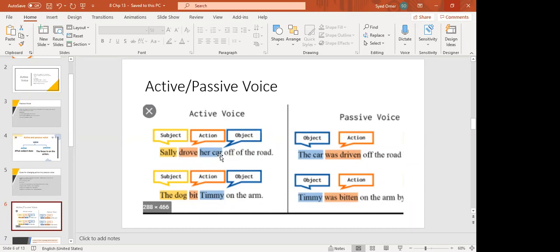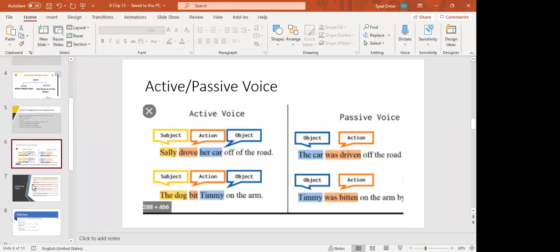Car is singular, so we have to put was. If it is cars, then we put were. The car was driven off the road by Sally. Okay? Timmy was bitten by the dog on the arm. Or you can write Timmy was bitten on the arm by the dog. Okay? Both ways are correct.